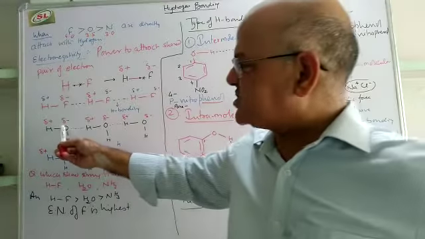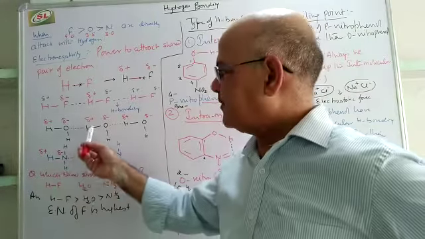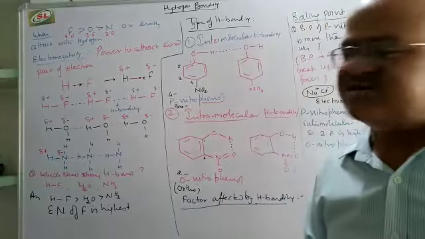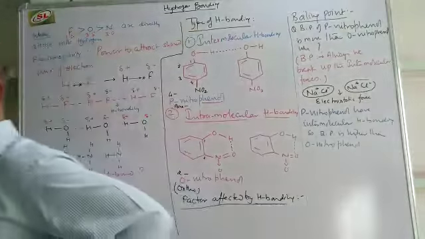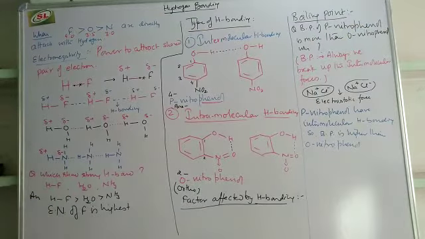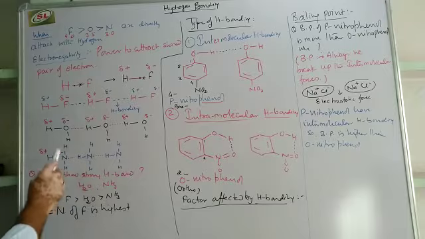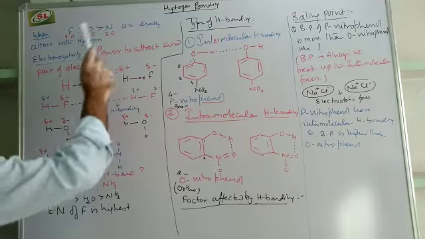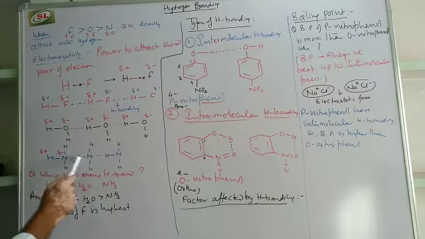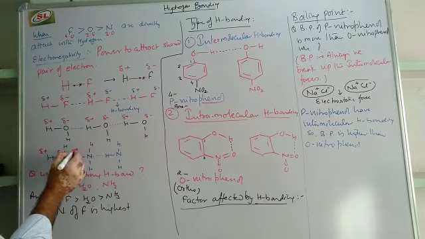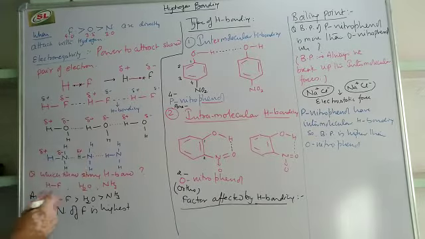So the negative charge of oxygen will be attracted by the positive charge of hydrogen. This attraction force itself is called a hydrogen bond. The same thing you can see in ammonia, as nitrogen is also very electronegative. So the partial negative charge of nitrogen will attract the partial positive charge of hydrogen, and once again a hydrogen bond will form.